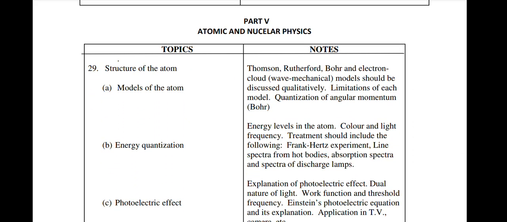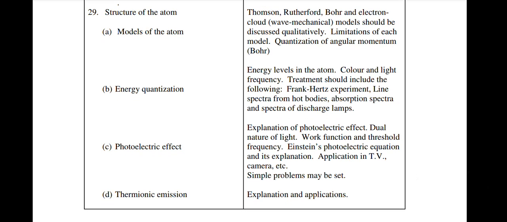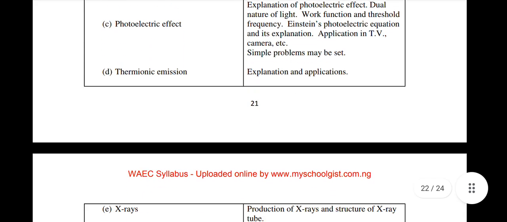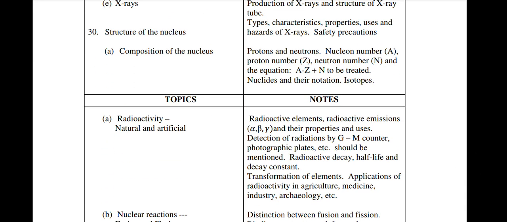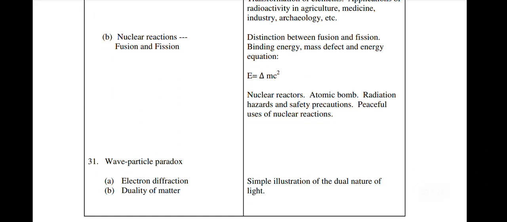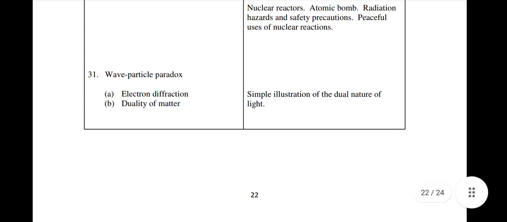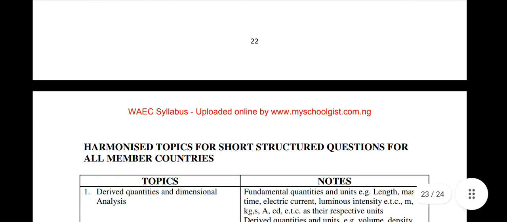Then part 5. Atomic and nuclear physics. Structure of the atom. Know the structure of the atom. Models of the atom. Energy quantization. Photoelectric effect. Thermionic emission. X-rays, structure of the nucleus, composition of the nucleus, radioactivity, natural and artificial, nuclear reactions, fusion and fission. Know these things very well and you are good to go. Wave particle paradox, electron diffraction, duality of matter.